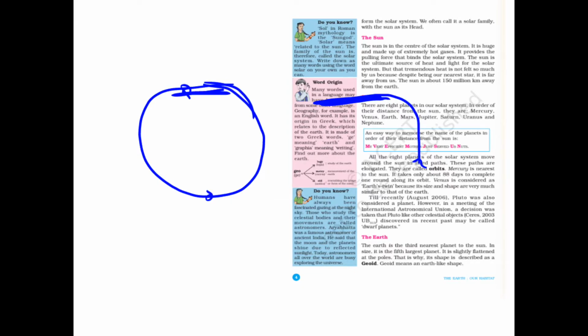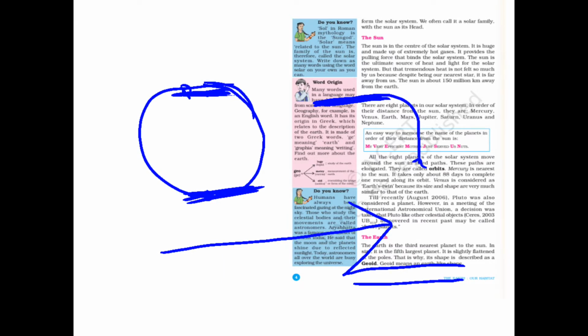At the north pole and south pole, it will be somewhat flat, meaning they will go in a straight direction at the north and south pole. That is why geoid is specially made for the earth. Geoid means having an earth-like shape.